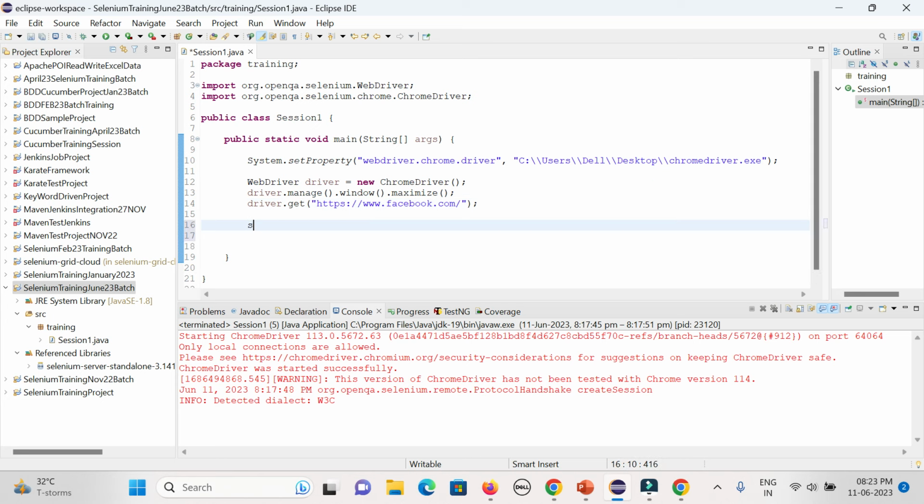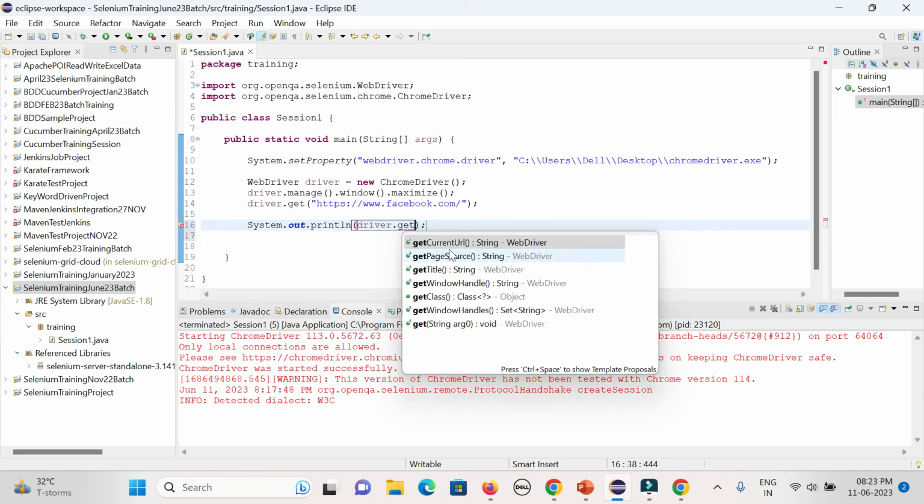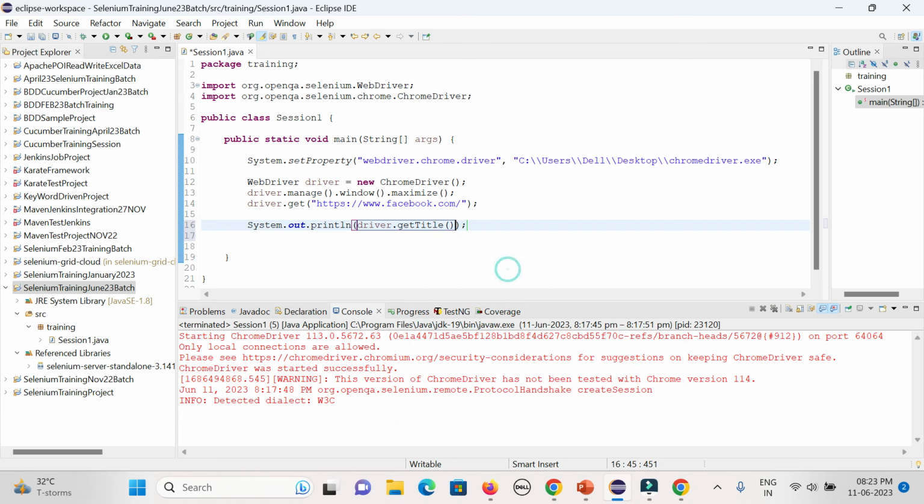If you want to print something in the console, you can type SYSO, then you can give driver dot get title. You can see the methods coming. Get title will give you the title. The return type is string. Try to understand here: the return type is not void, it is string. It will return the string. That is one way. That is the way I can get the title of the current web page.